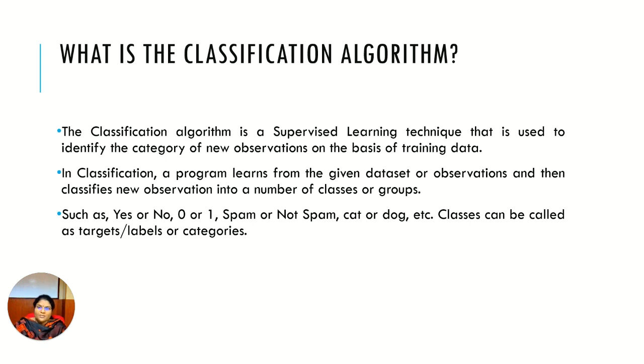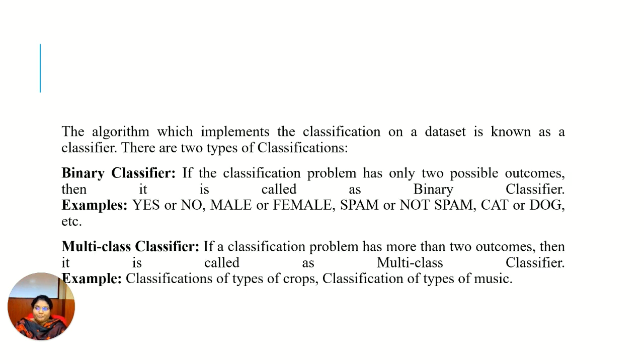So basically, what is meant by a classification algorithm? It is one of the supervised learning techniques that is used to identify the category of new observations based on your training dataset. One of the best examples I can give is whether the mail we are receiving is spam or not spam, or whether the picture shown to us is a cat or a dog. And these categories are mainly called labels, or we can call them targets.